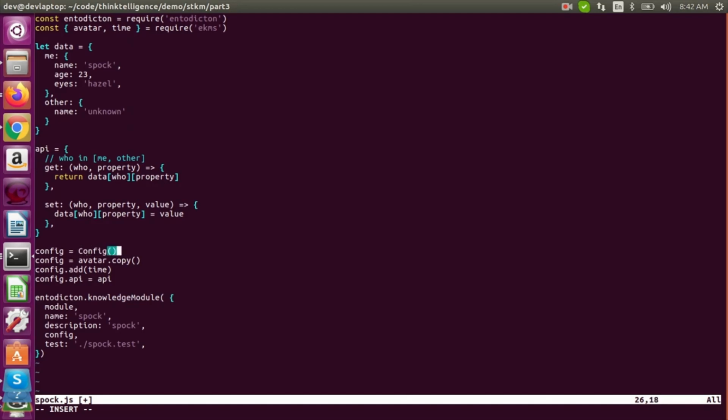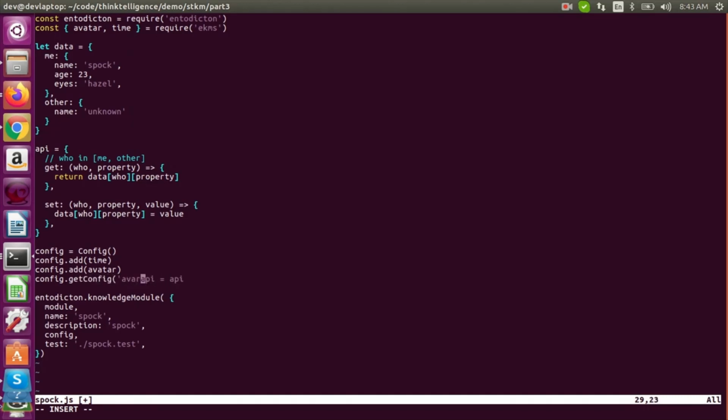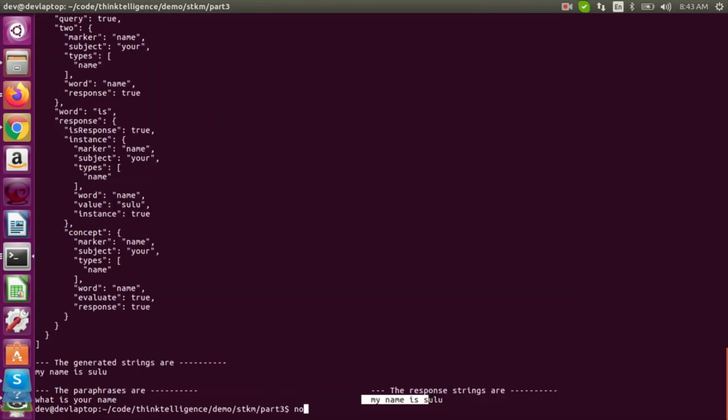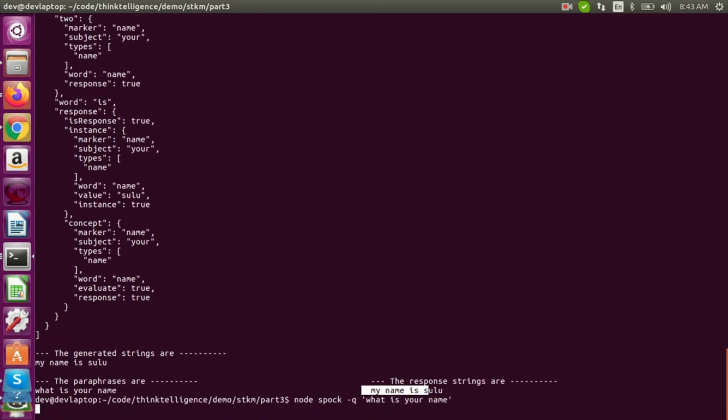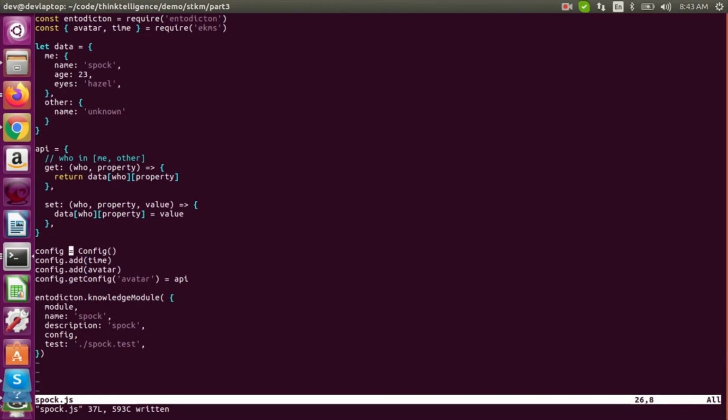New config, set up a new config, add time, add avatar, and then set up the avatar that's loaded with our API. Config not found.